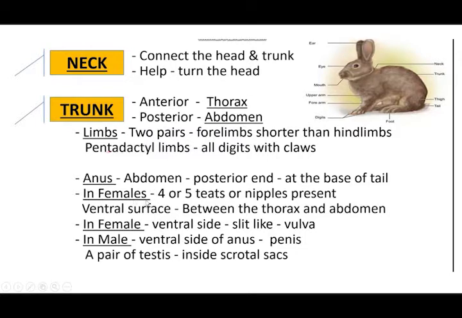In females, 4 to 5 teats or nipples are present. The nipple is helpful in the feeding process, right? 4 to 5 nipples are present only in the females. They are present in the ventral surface, between the thorax and the abdomen. In this area between the thorax and the abdomen, in the lower surface, what is present? 4 to 5 nipples are present.